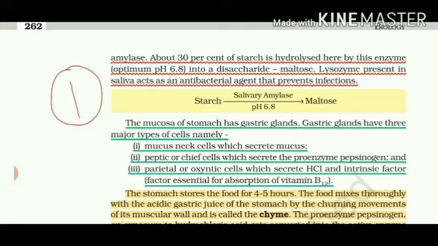And now coming to the layers of the stomach, we have already studied that the mucosa layer contains gastric glands. It secretes three things that we already studied in the life processes chapter of class 10th.